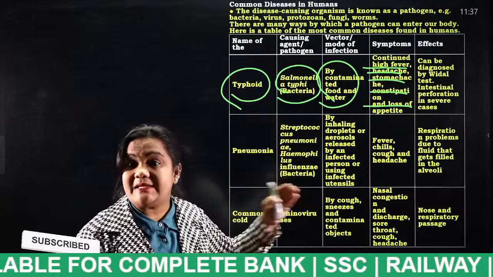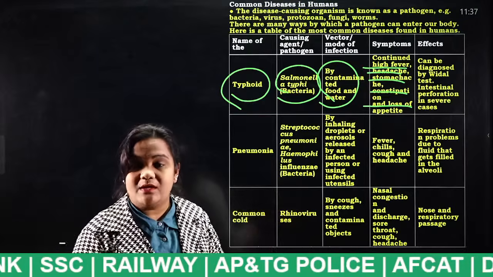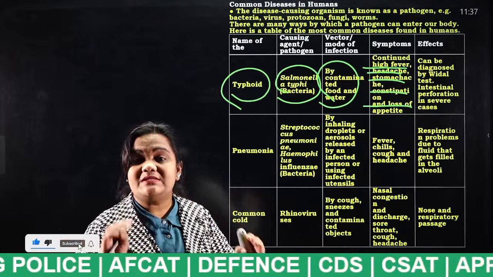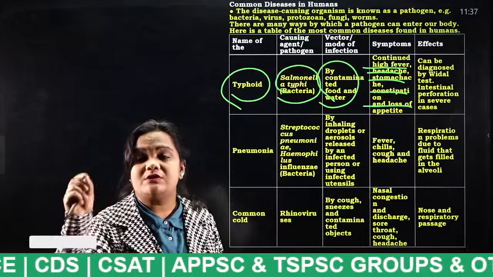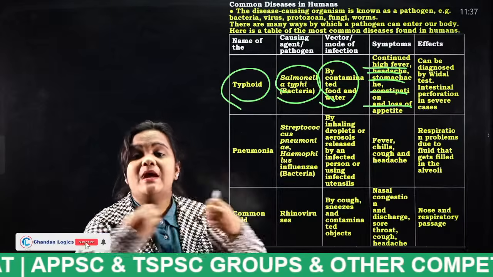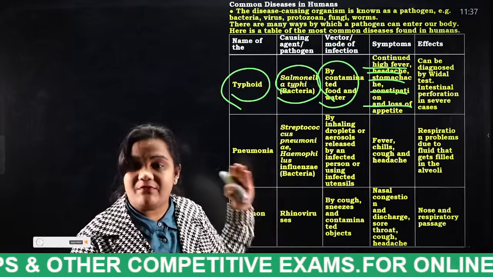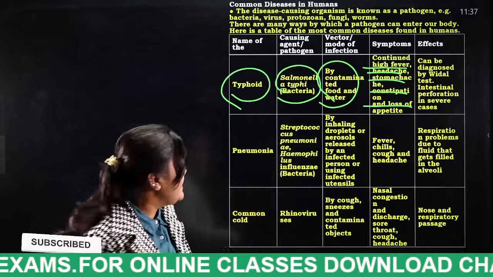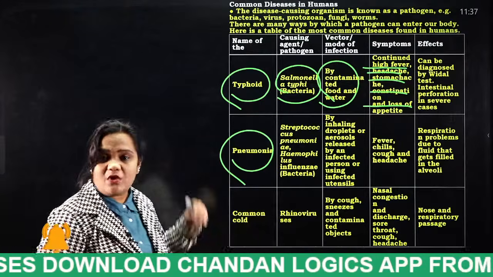If typhoid is not treated, listen properly, what happens, students? Our intestine will be perforated. That means holes. Our intestines will be perforated if we do not treat that typhoid. Sometimes this typhoid may also be fatal. And the next one is pneumonia. What is the causing agent of this pneumonia?